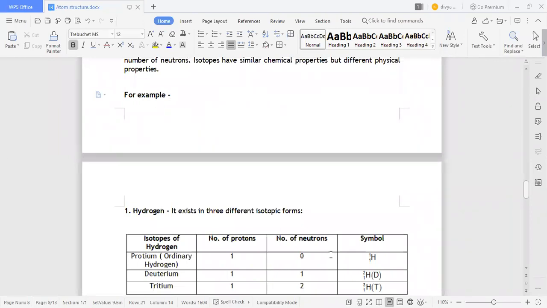For example, water, what is its symbol? H, right, hydrogen. For different physical properties, if we freeze water and make ice, what will be the different physical property? It will become a solid ice cube. So here the physical property has changed from liquid to solid.